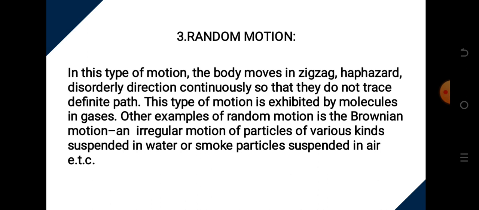When an object moves, or particles of various kinds suspended in water, or smoke particles suspended in water, that's an example of random motion. When players are playing football on the field, the motion of the ball is an example of random motion because the ball moves at any point. There is no definite direction for the ball as the players pass it around. So it is called a random motion.